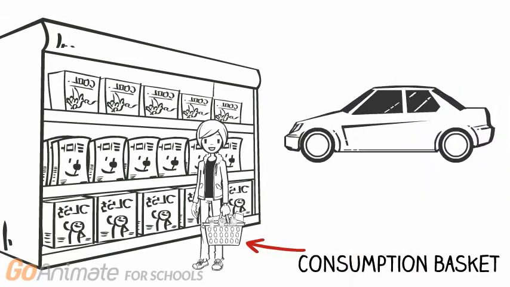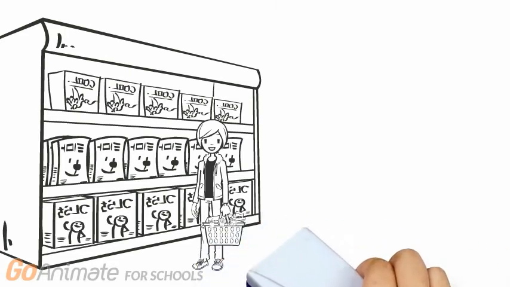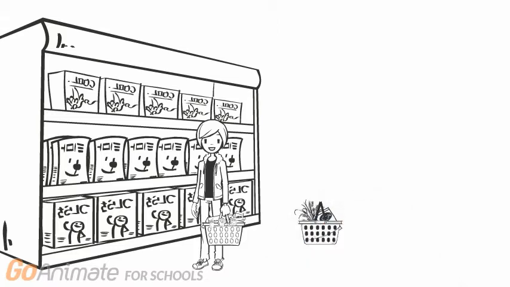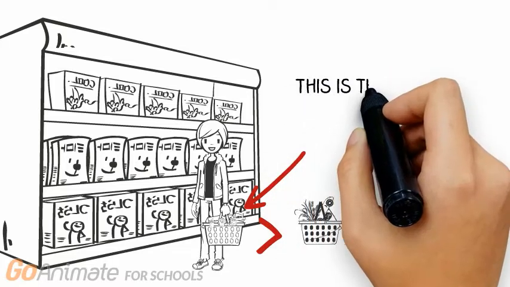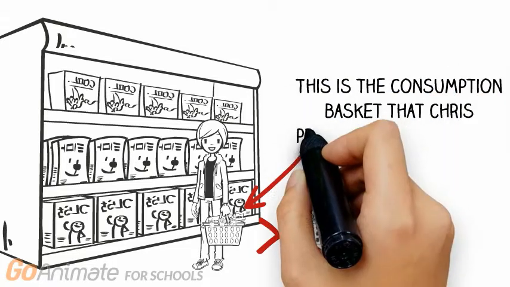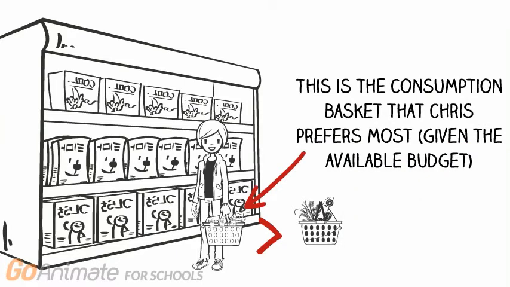Spending the budget in the best possible way means that the consumption basket that Chris ends up with is better, according to Chris, than any other possible consumption basket. Indeed, if we could use the budget to buy a different consumption basket that Chris would like better, then clearly the original consumption basket would not be the best.